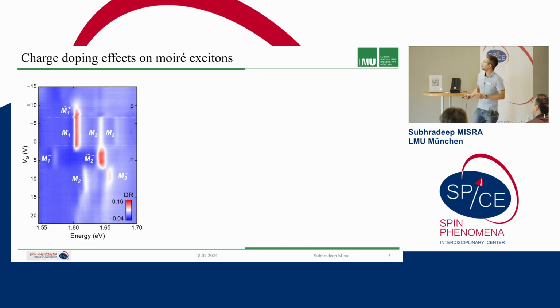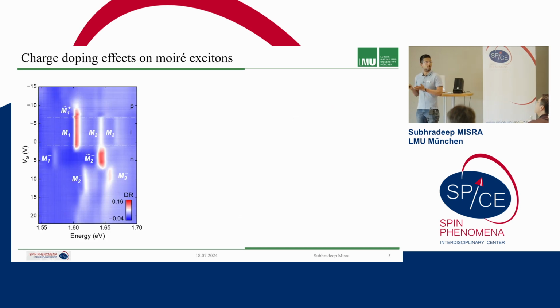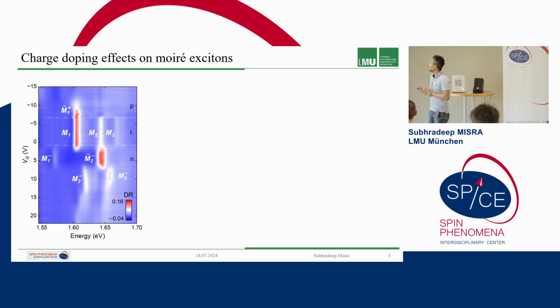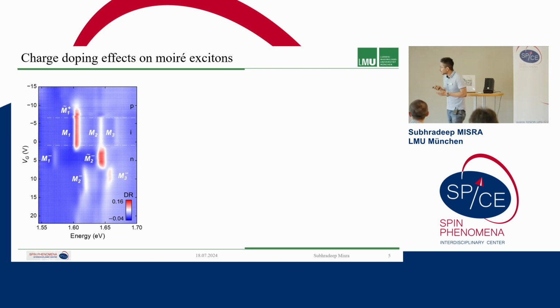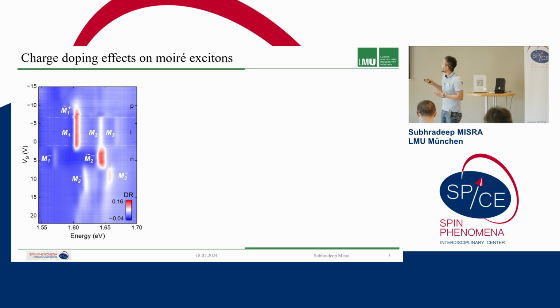And here I will look more closely at the doping dependence. So here we have 0 electric field, so that is a symmetric sweep of the gates, the same voltage is applied to the top and bottom gates, and this is what we observe. This is the neutral regime at 0 volt, let's say, where this is the intrinsic regime and this is the n doped regime, and here we have the p doped regime. And as you can see in the neutral regime, we have 3 moiré peaks, the M1, M2, and M3. But what is more interesting is what happens as a function of doping.